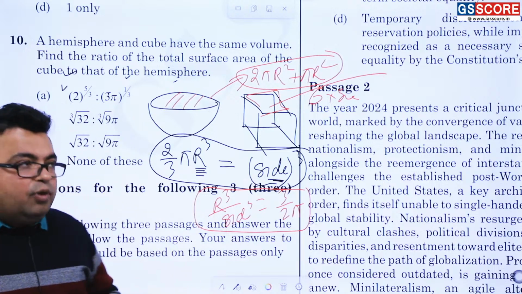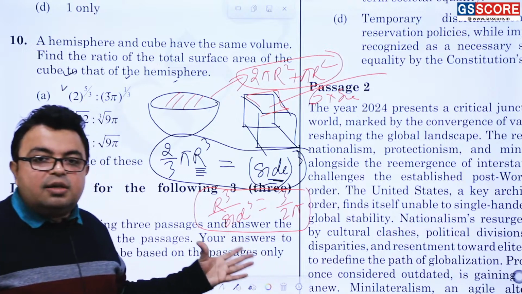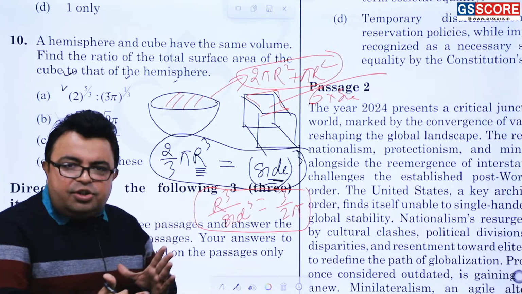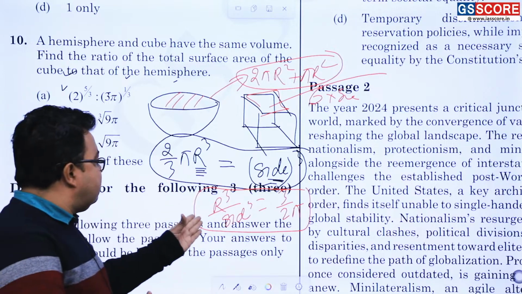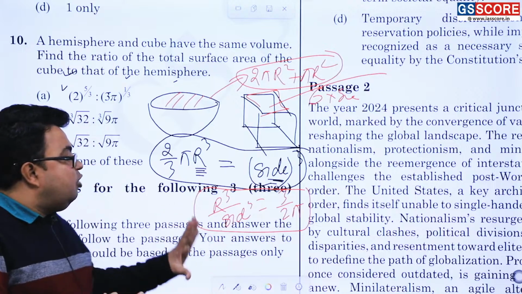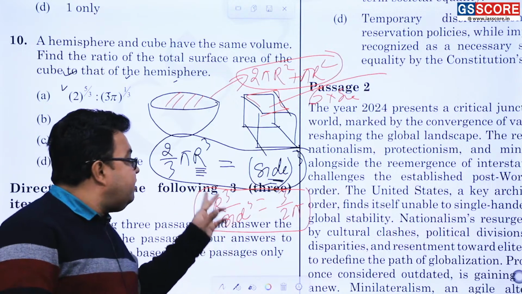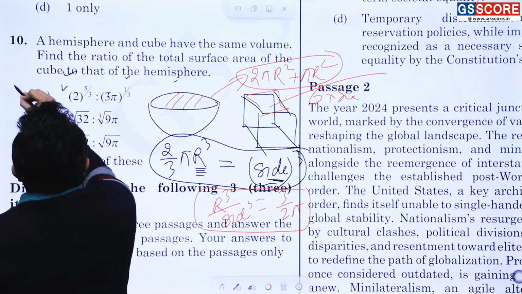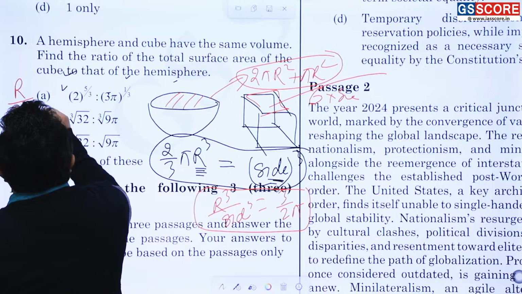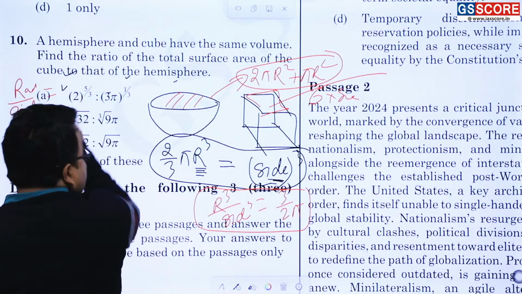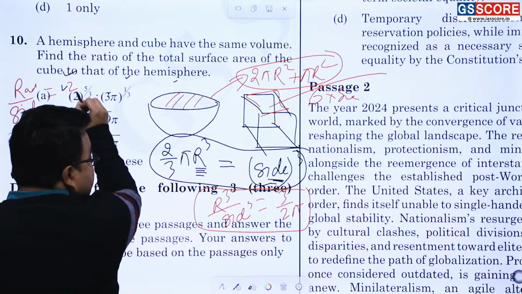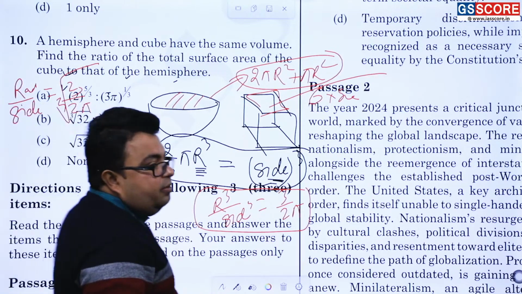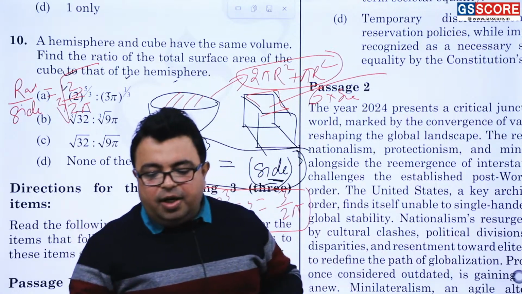If you are following my process of analyzing things, I'll tell you, yes, it is a medium level question, just because a bit of calculation is there, and based on this very equation only, you will get the answer. R by side cube is equal to 3 by 2 pi. Whatever is coming over here, put it: r by side, radius by side, is equal to (3 by 2 pi) under the cube root, or to the power 1 by 3. Then you will get the answer of the question.